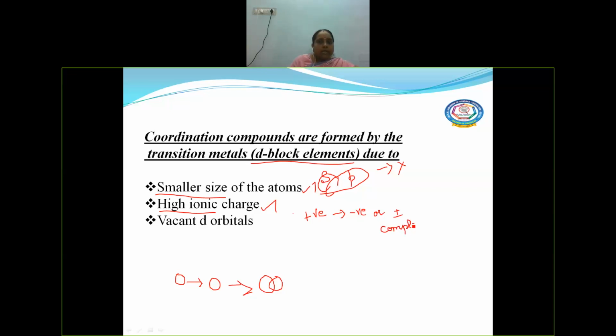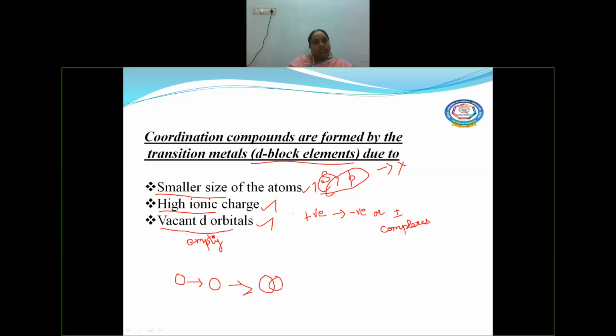Many negatively charged ions and neutral compounds can combine with the d block element to form such compounds. And what would be the third reason? You all know that d block elements have vacant d orbitals. Vacant means what? Empty, right? So they have empty d orbitals.